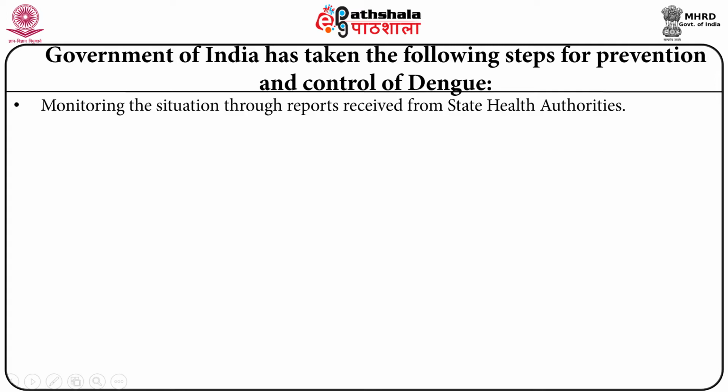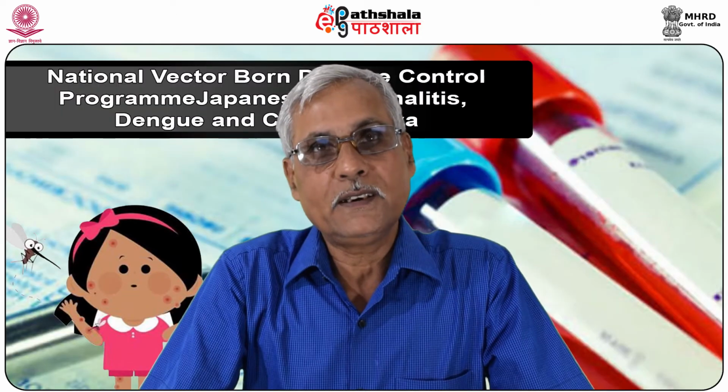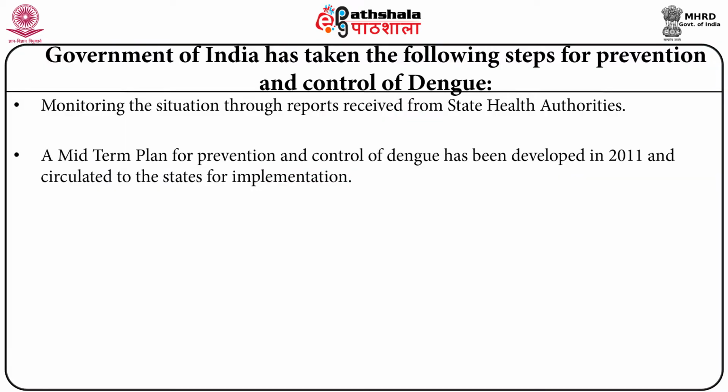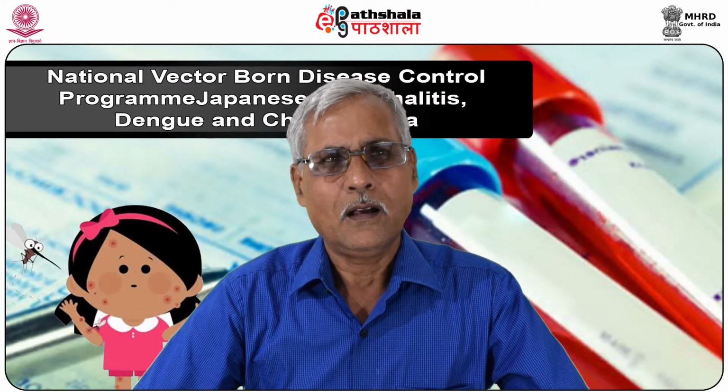in the non-epidemic period, the reports must come every week on Monday. They send usually on Monday, and during epidemic periods every day. So monitoring the situation through reports received from the state health authorities provides significant direction that should be taken in the program. A midterm plan for prevention and control of dengue was developed in 2011 and circulated to the states for implementation. And there are a number of components for this.